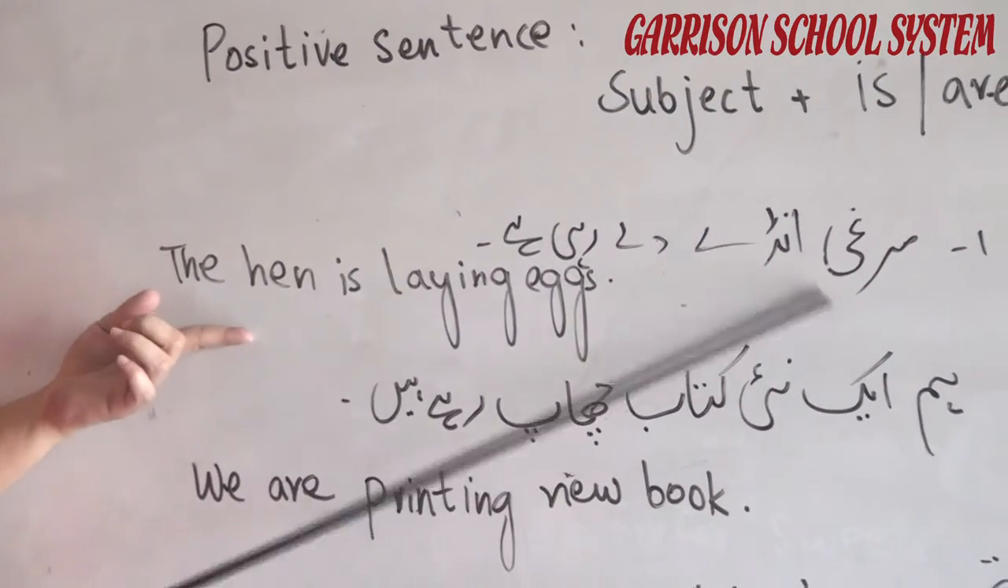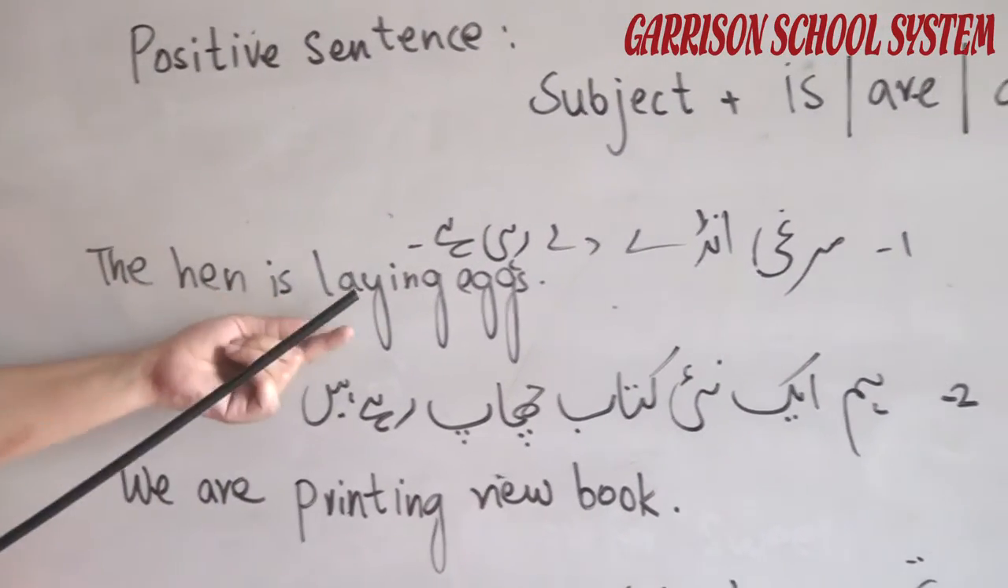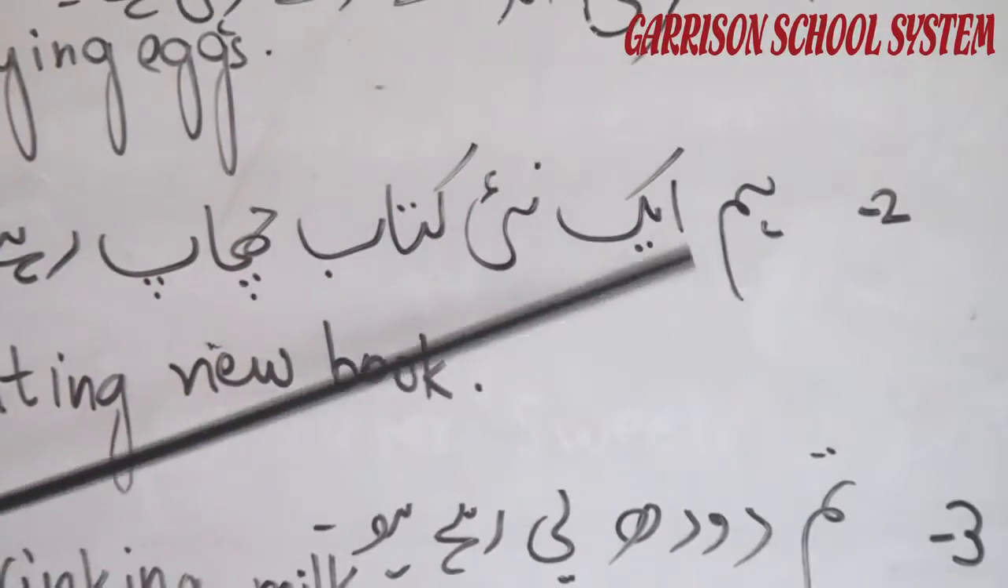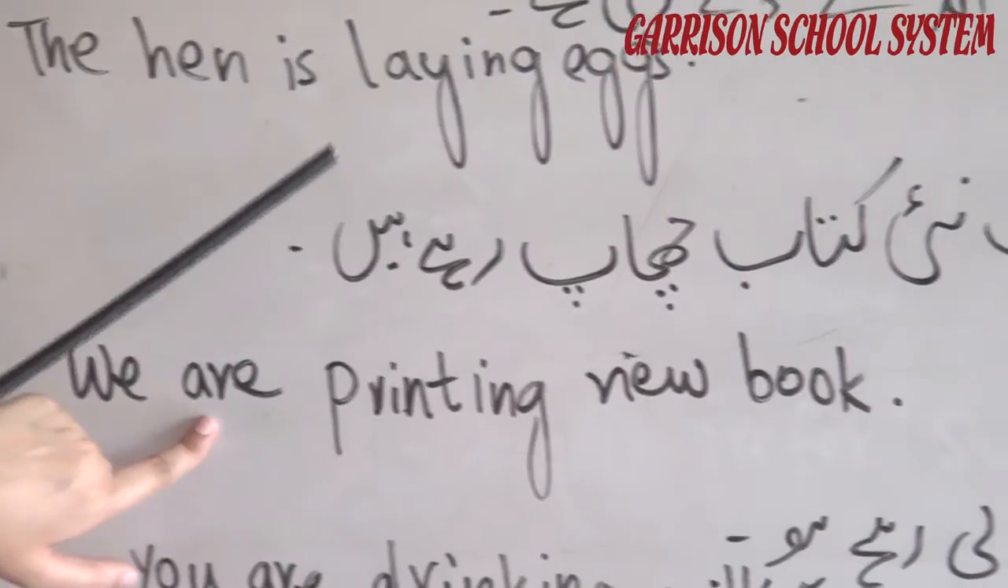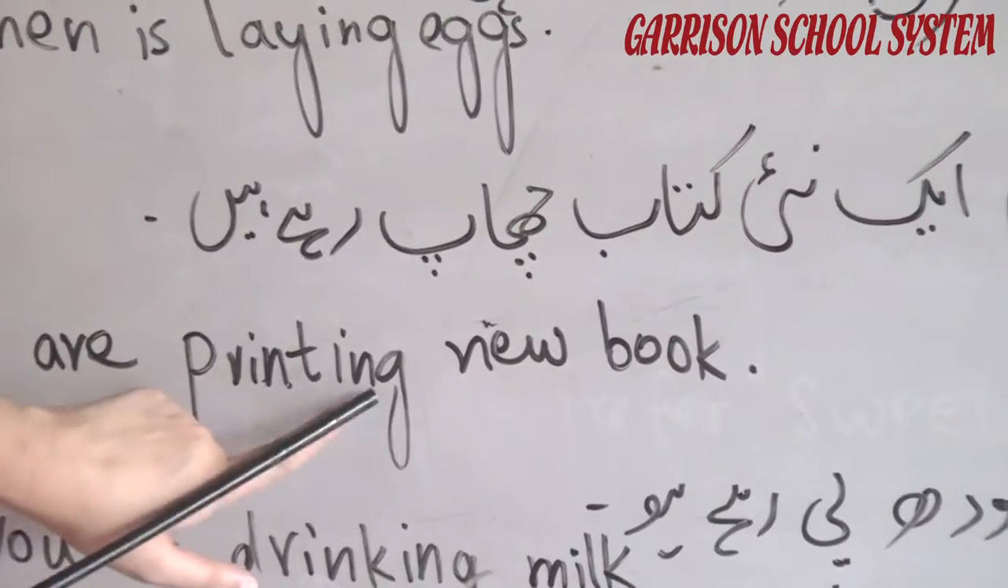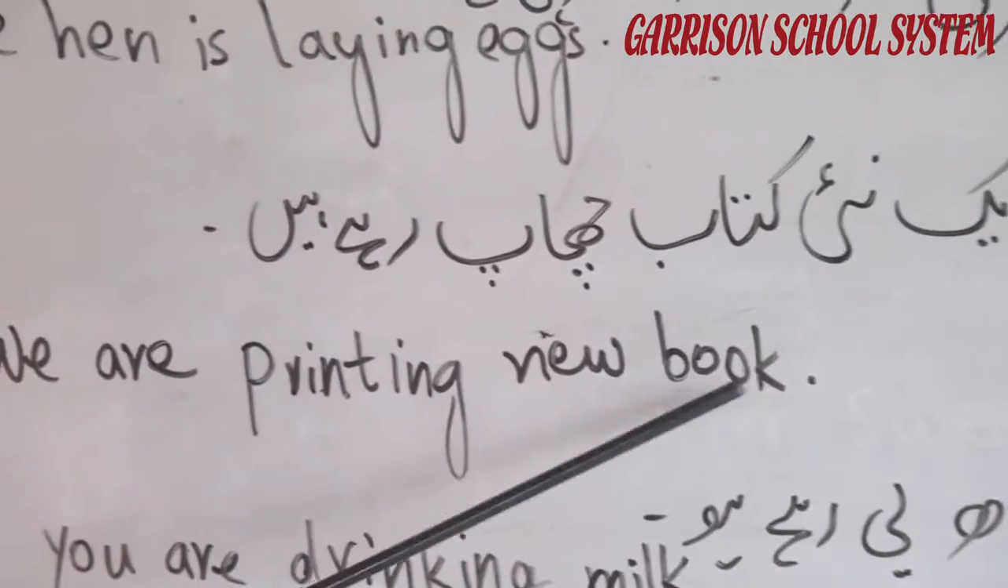Hen is a singular noun, that's why we use is, and we use ing with the first form of verb, that is lay. हम एक नई किताब छाप रहे हैं. We are printing a new book. हम is a plural subject, that's why we use the helping verb are with it. Printing is the first form of verb print, and we use ing with it, plus new book.